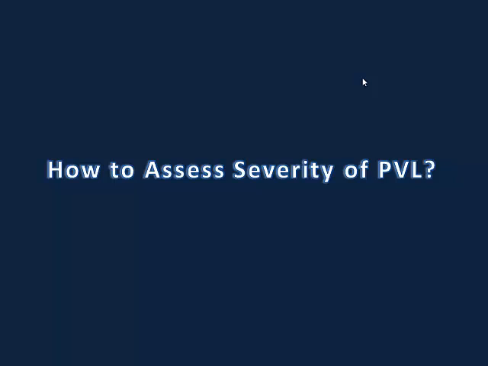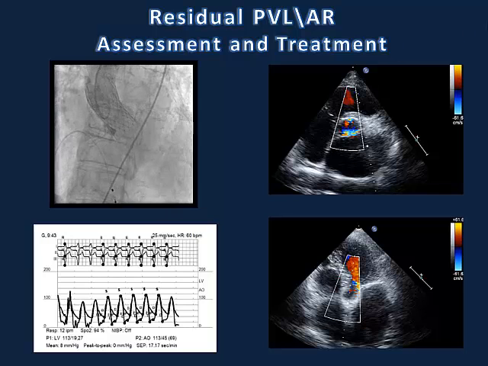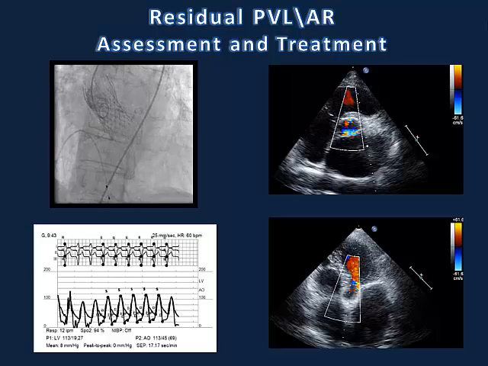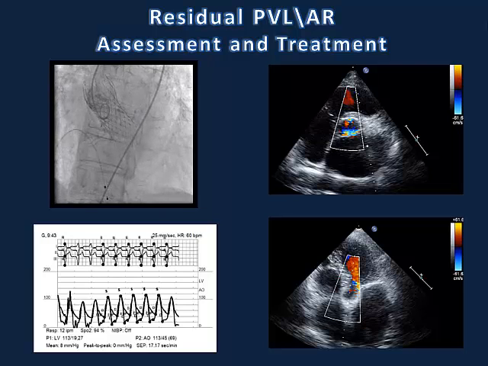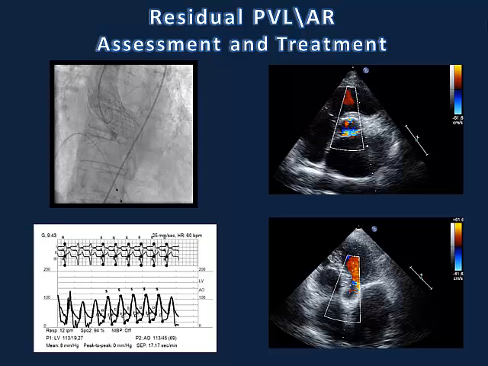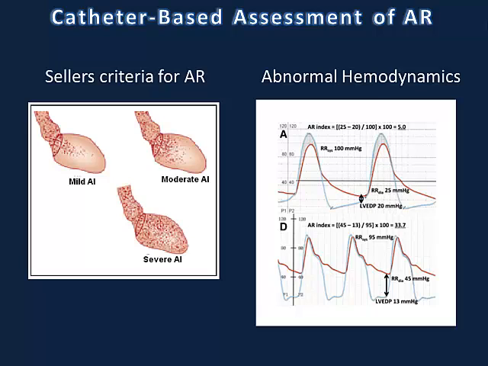Now, the next question is how to assess the severity of paravalvular leak. And really, when we talk about the assessment, it's very critical because the assessment would dictate whether we need to do something about the paravalvular leak ad hoc, whether we need to implant another valve, whether we need to do a post-dilatation. And the assessment is really multimodality. One, we're talking about angio-injection, we're talking about exploration by echo, and a very detailed assessment of hemodynamics.